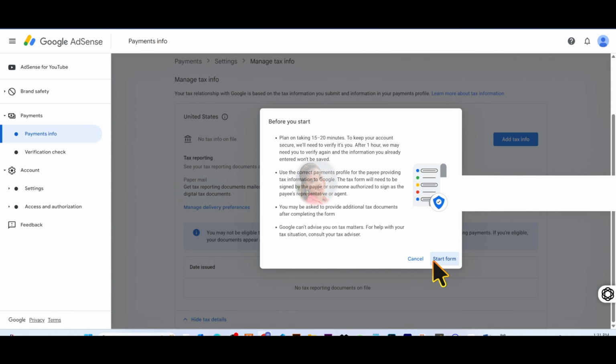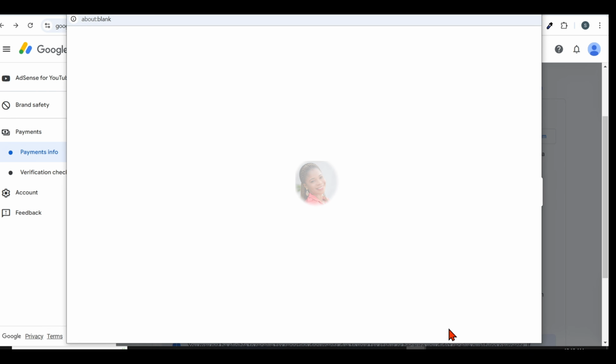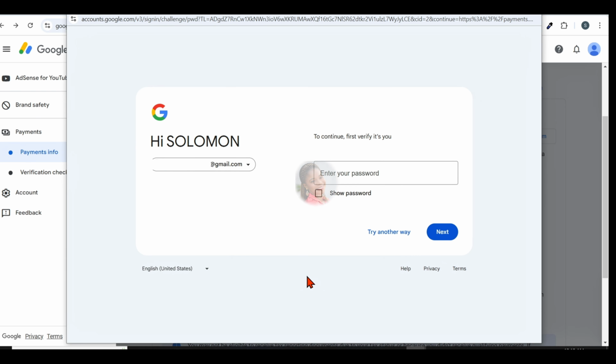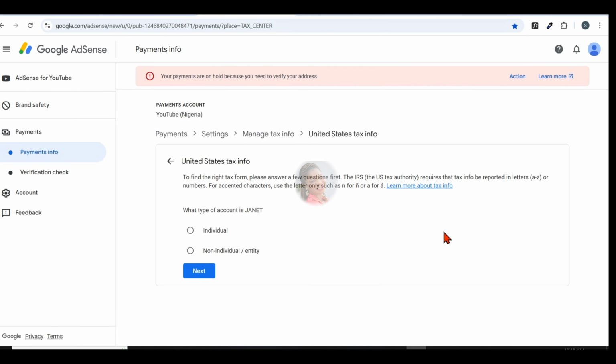Now click on add tax info. You'll be asked to log into your Google account again. Just enter your password or passkey as usual. Before we continue with the form, they are going to ask us a few questions about this particular form. Question 1 says, what type of account is this? Since this is my own personal YouTube channel, I selected individual. But if you are representing a business or an organization, then you have to select the other option.